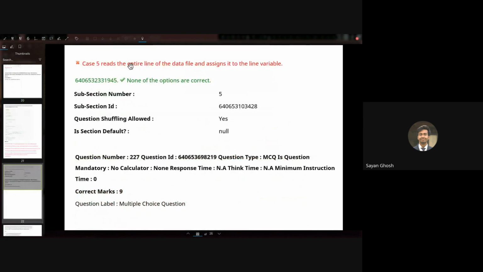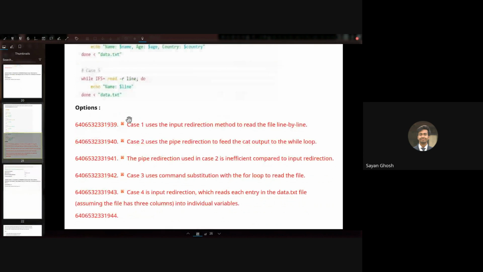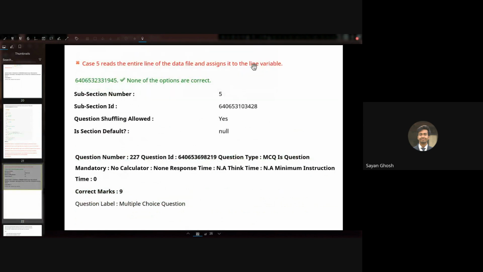And the next option is that case 5 reads the entire line of the data file and assigns it to the line variable. In case 5, as we saw, because we are using read with a single variable, the value of IFS does not matter. Even if the value of IFS is set to nothing, it is still reading line by line, because we are using the read command with just a single variable. So this is also correct. Case 5 reads the entire line and assigns it to the line variable.